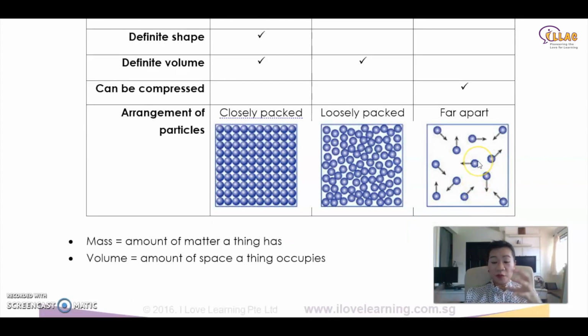If you put them in a small area like this, it is the same mass. If you put them in a big area like this, it is still the same mass. The volume changed, the mass does not change, because mass basically means the amount of matter inside it. It's written over here, mass is equal to the amount of matter a thing has, which is this small little thing. You can call them atoms, you can call them particles, up to you. At P4 level, you don't need to know exactly what they are, you just need to call them matter. The volume is the amount of space that thing occupies.